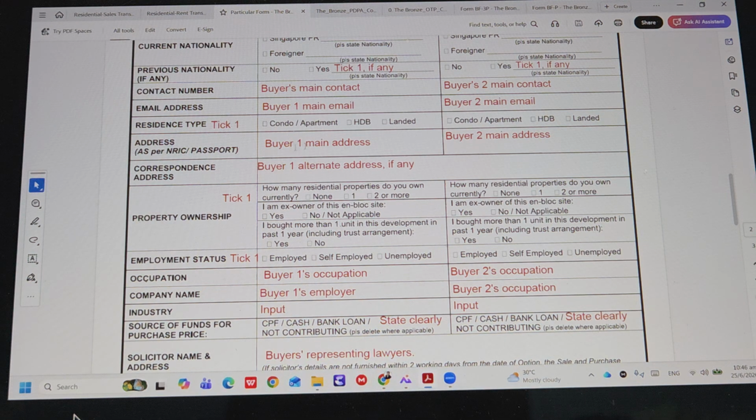Now, the address of the IC, please put there. And if there is any alternate correspondence address, if they have, please write the new address. Because if the property they have currently is on tenancy or they don't stay there, they may want you to send the documents to another place. Please write the other place here.